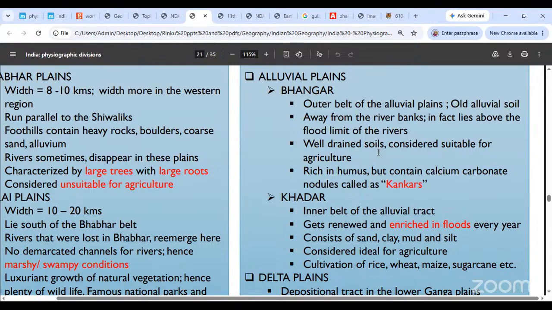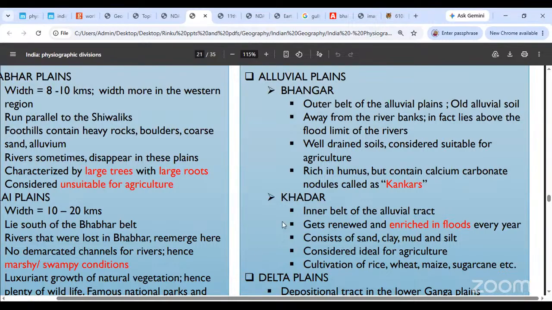ओके, एक बार वो सारा सेडिमेंट जो है वो फाइनली ऊपर आ जाता है, तो it solidifies on the ground. ओके, वो सरफेस पे सॉलिडिफाई कर जाता है, and that is essentially what the kankars are. Okay, so those are small nodules of calcium carbonate which are formed on the soil itself. Okay, Bhangar में ज्यादा मिलता है हमको ये.